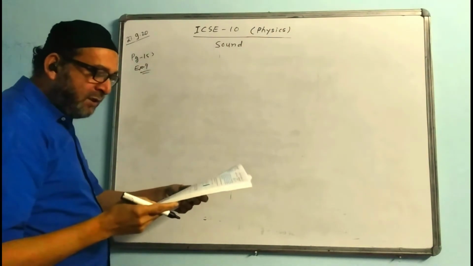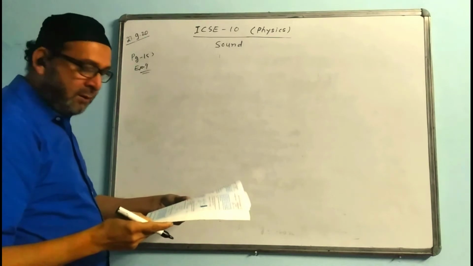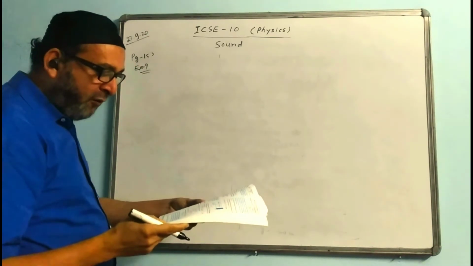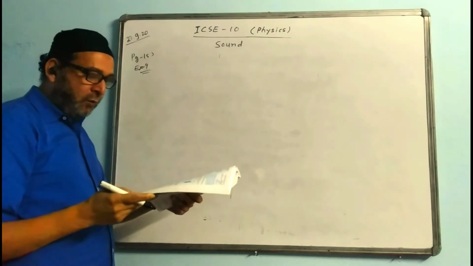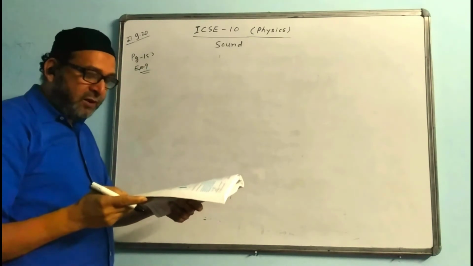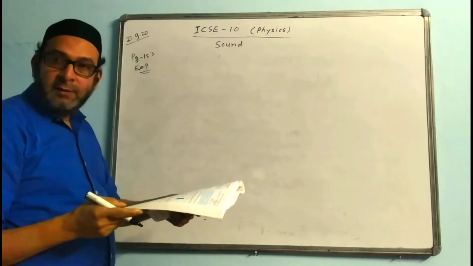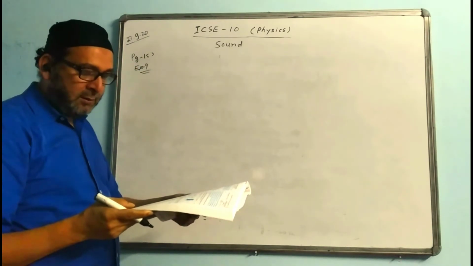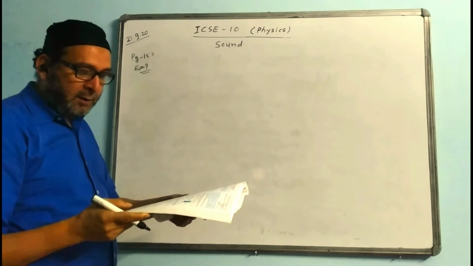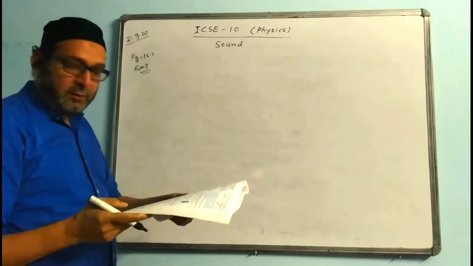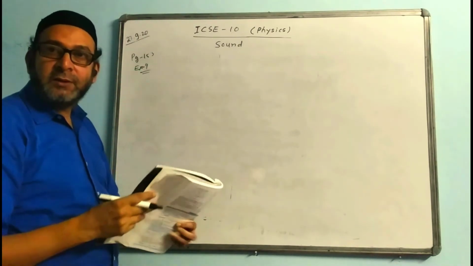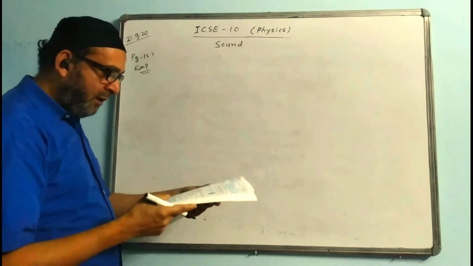The question says: a person is standing between two vertical cliffs and 640 meters away from the nearest cliff produces sound. He hears the first echo after 4 seconds and the second echo 3 seconds later. Calculate, first part A, the speed of sound in air, and B, the distance between the cliffs. Okay, I will explain the question to you.